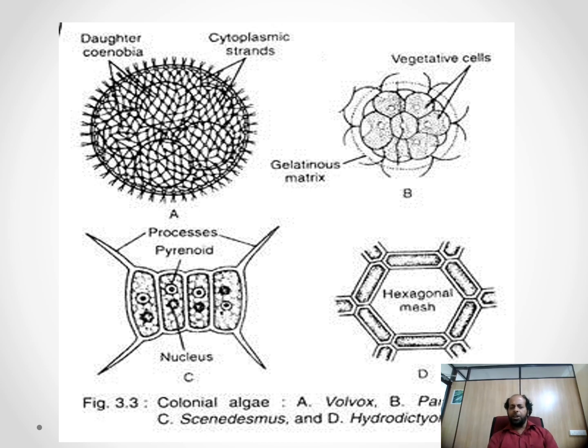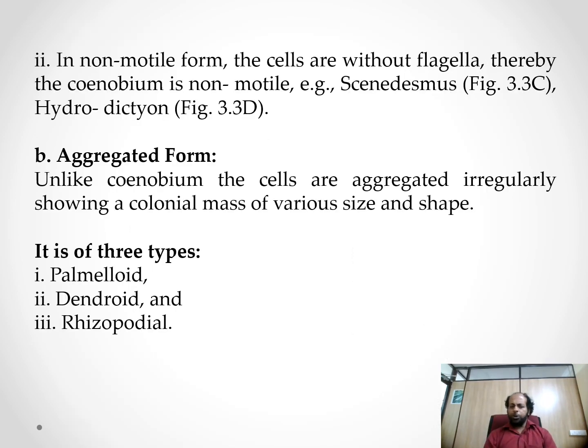In this slide, you can see the coenobium forms. One organized form is in A. In Volvox, organized locomotion is carried out. In the others, the movement is by motile forms. In non-motile forms, the cells are without flagella, thereby the coenobium is non-motile. Scenedesmus is the best example of non-motile algae of coenobium.